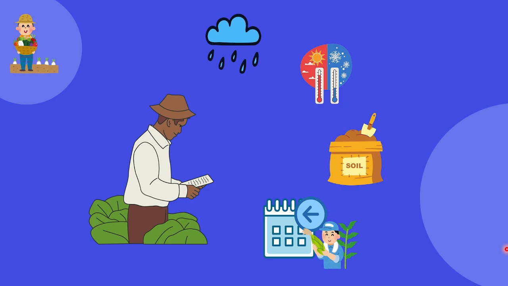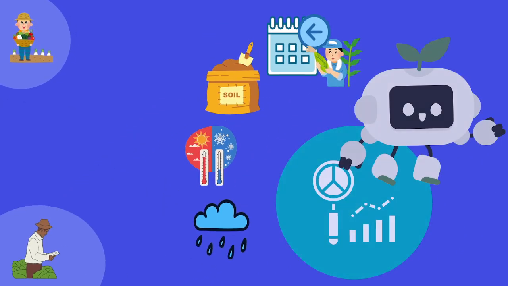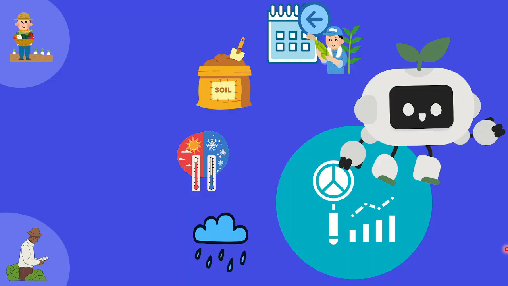Because he has all this data from previous years, by analyzing it, a machine learning model can predict which crop may give better results in a particular season, right? So again, a machine is learning from previous information. This is another example from the agriculture domain.